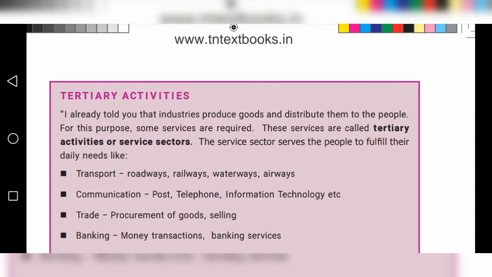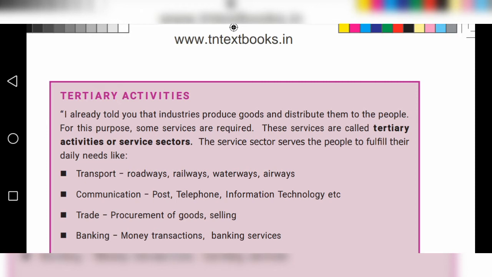First one, transport. What is the use of transport, children? People want to move from one place to another. They use different types of ways: roadways, railways, waterways, and fourth one, airways.